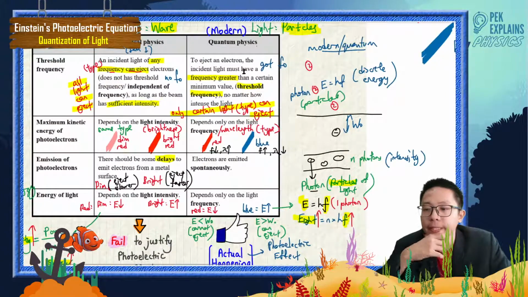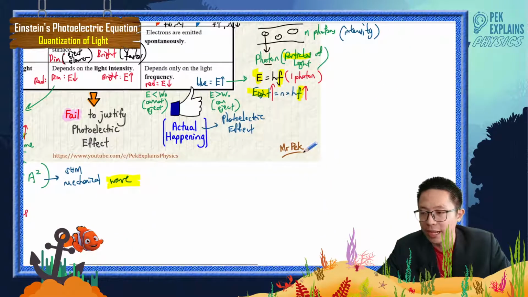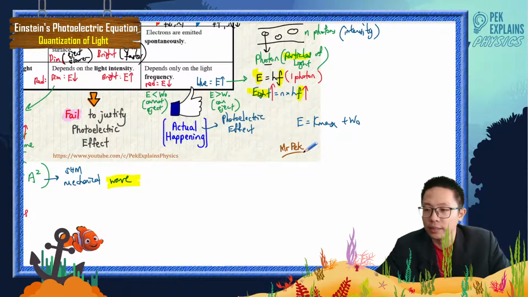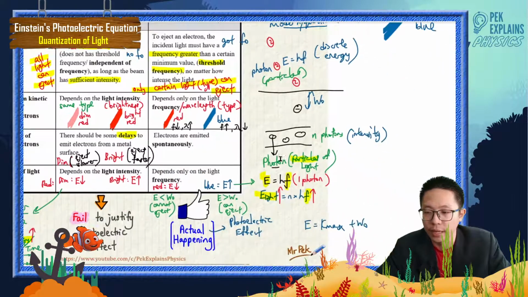And then for quantum physics, the maximum kinetic energy depends on the light frequency, because of the Einstein formula, E equal to K max plus work function.